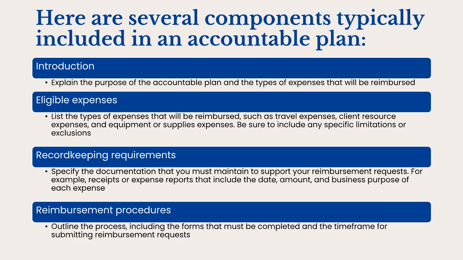Here are several components typically included in an accountable plan. First is the introduction. Explain the purpose of the accountable plan and the types of expenses that will be reimbursed. Also include eligible expenses. List the types of expenses that will be reimbursed, such as travel expenses, client resource expenses, and equipment or supplies expenses. Be sure to include any specific limitations or exclusions.